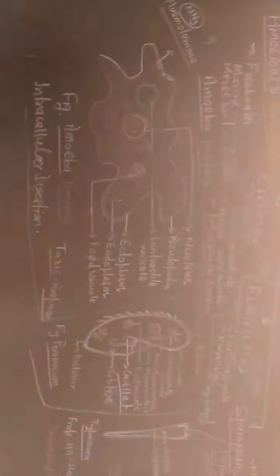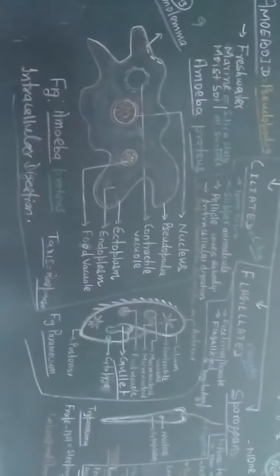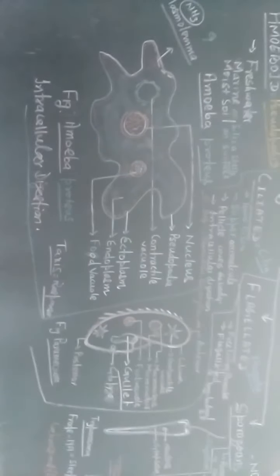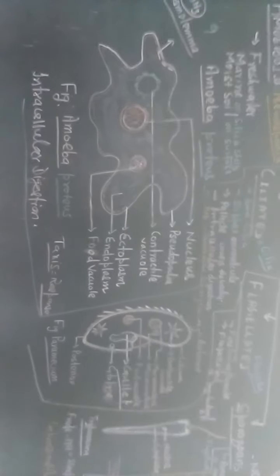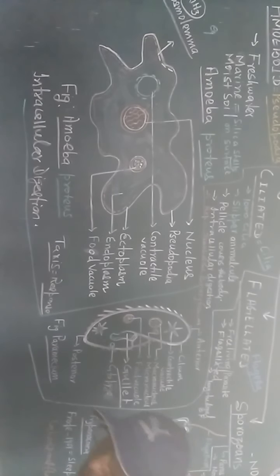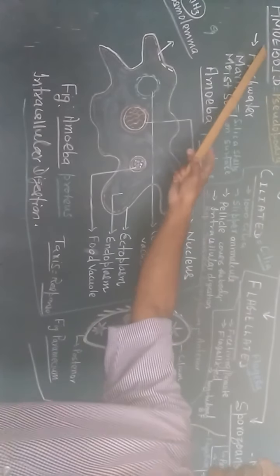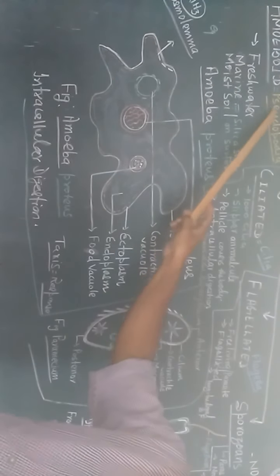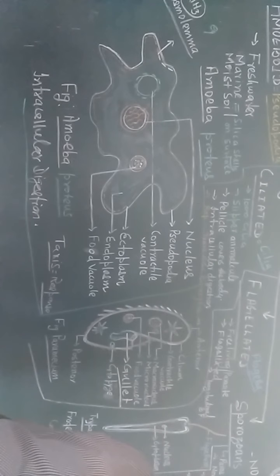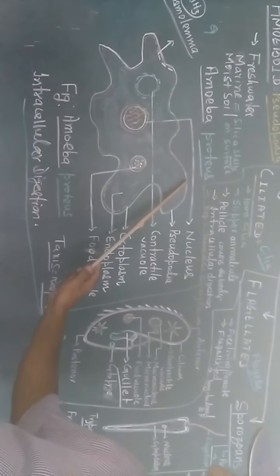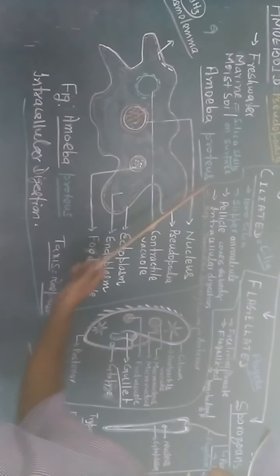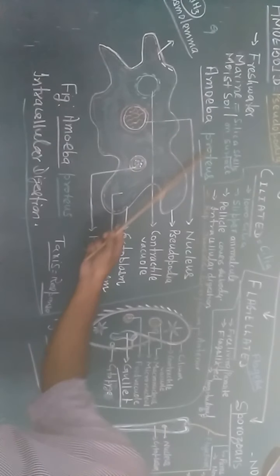So first of all, you see the amoeboid. Amoeboid are the members having pseudopodia for locomotion. Here you see the most common member, Amoeba proteus.